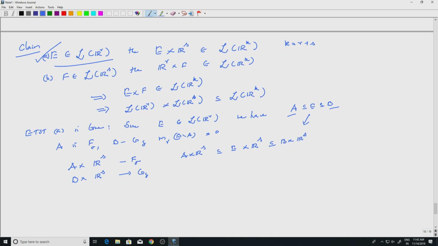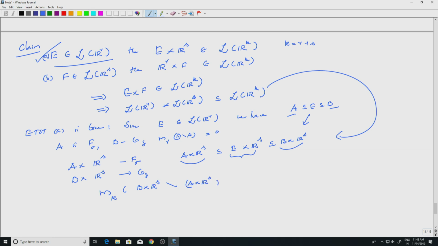So now to show that the middle one belongs to the sigma algebra in the k-dimensional space, we need to look at the measure of this minus this, right. So we need to look at the k-dimensional Lebesgue measure of B cross R^s minus A cross R^s.